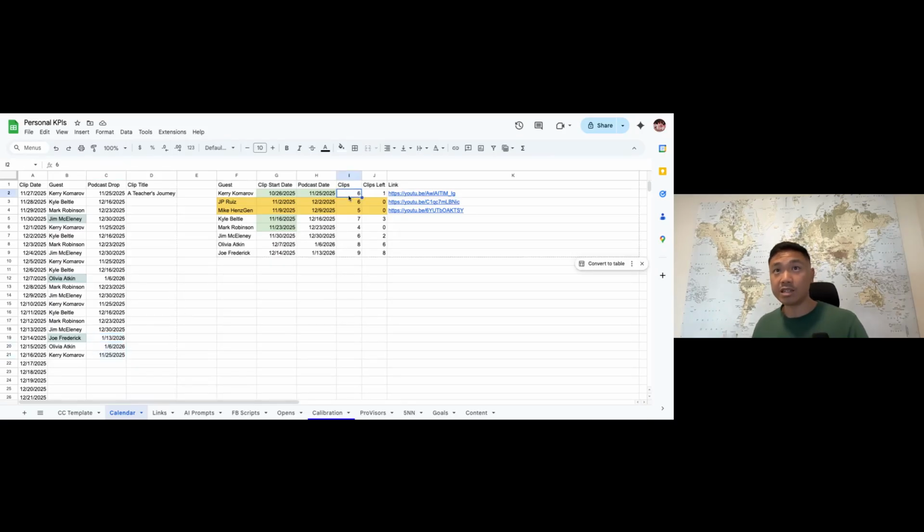Now on here, these are hard coded, like I said earlier, but then the clips left is a formula, and it's basically just taking the number here. So in this case, it's I2. Down here is going to be I5. And I'm skipping over these because they're hard coded. My VA had already posted all of them, so those are exhausted. So I just want to make sure that these are good. So then I do, so I2, right?